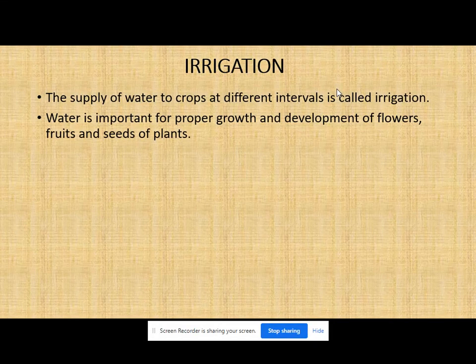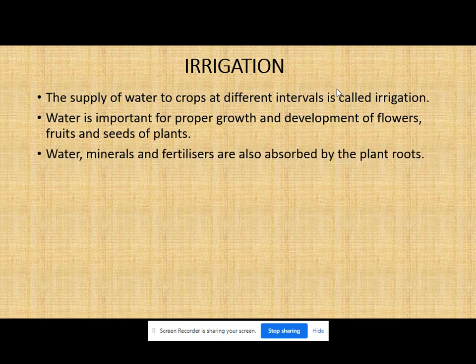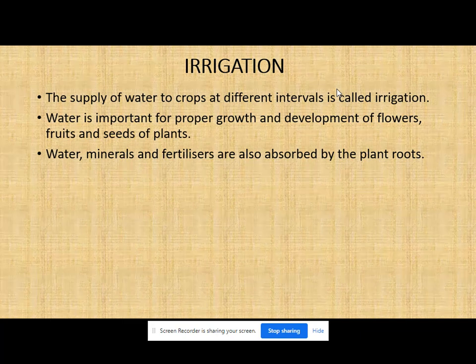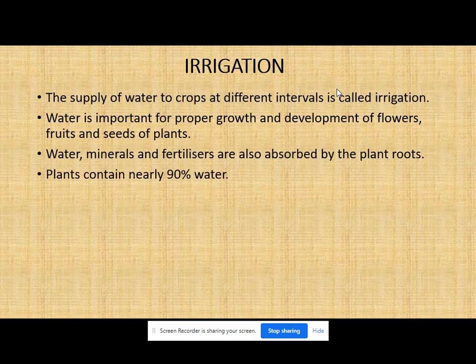Even fruits and seeds require water for growth and development. Then water, minerals, and fertilizers are also absorbed by the plant roots. The minerals, fertilizers or manures, and water, all these things are absorbed by the plant roots. We have discussed this in our previous class, during the preparation of soil. Then plants contain nearly 90% of water. Every plant contains nearly 90% water.